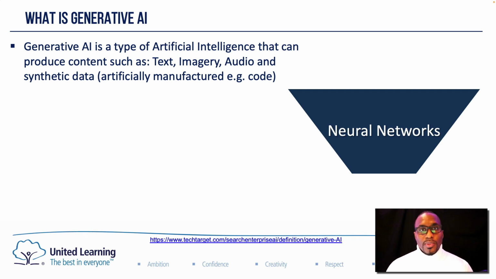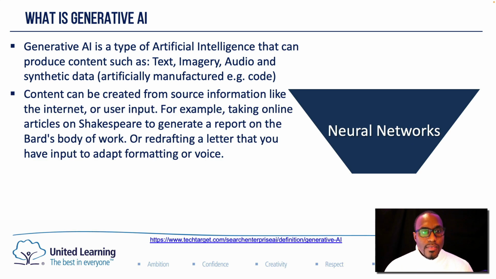For example, asking the AI to generate specific code in a coding language, that code may not have existed previous to your input, but based on your input, the computer has synthesized a new set of data.